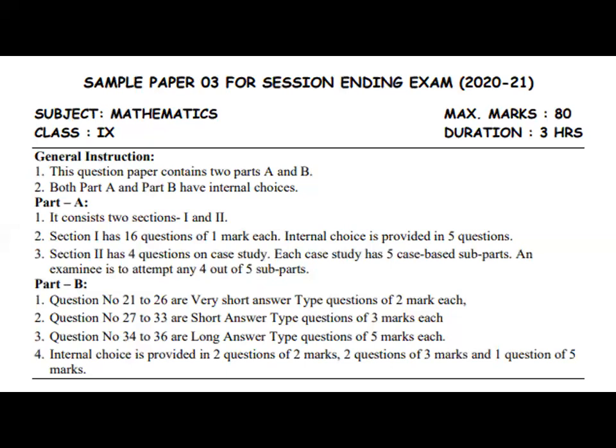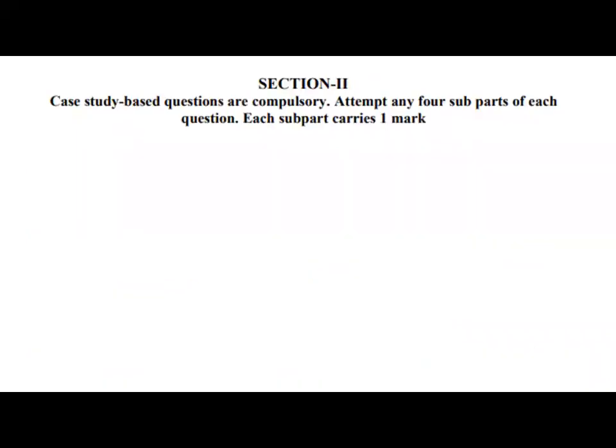So this is your instructions. I'm solving part A. The second part is 4 questions of case study. Each case study has 5 case-based subparts. An examinee has to attempt any 4 out of 5 subparts. So here, all the 4 questions are compulsory, but 4 parts of each question you have to attempt. You know it. So coming to question number 1.